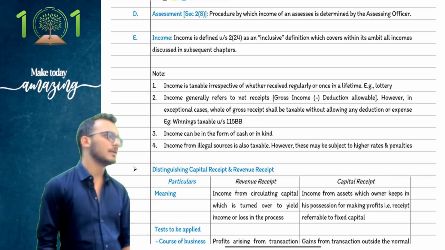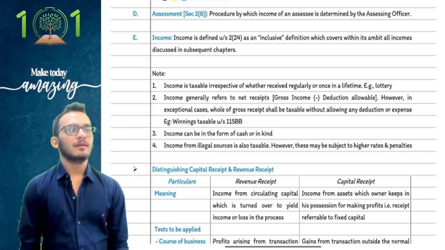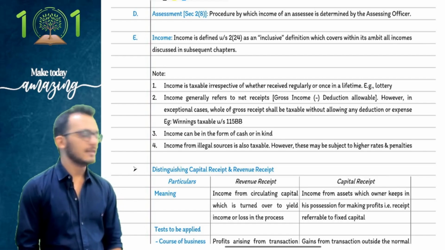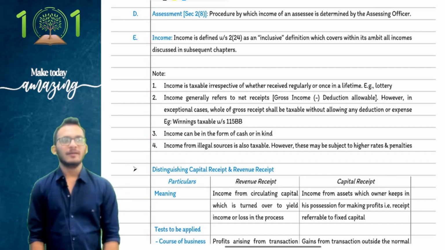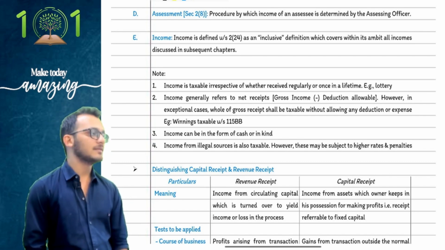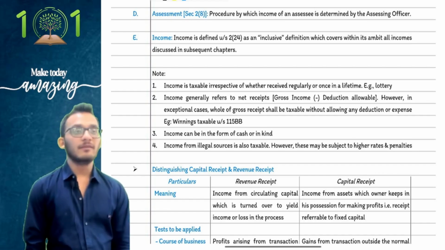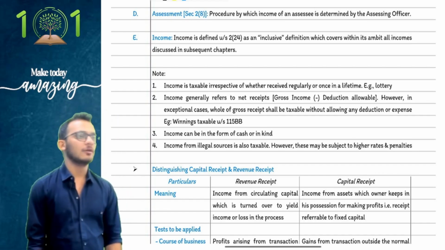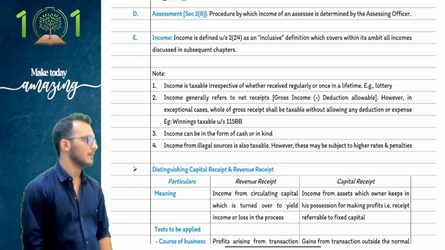After that, we moved forward to understanding previous year and assessment year. We said the year in which you earn your income is called the previous year. For your exams, the previous year is 25-26. If you're going to assess the taxes, it is going to be assessment year 26-27. The previous year will start from 1st April 25 to 31st March 26. The assessment year will start from 1st April 26 to 31st March 27. However, a previous year can also be for a period lesser than 12 months.